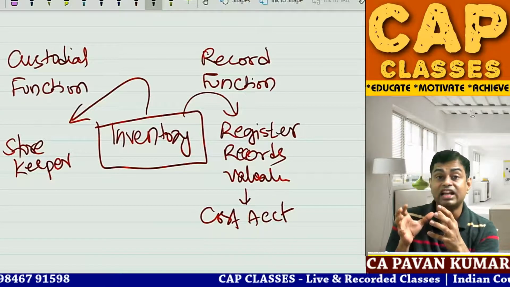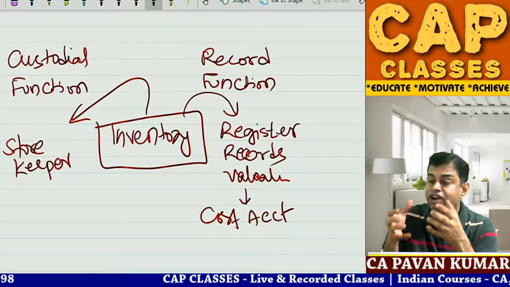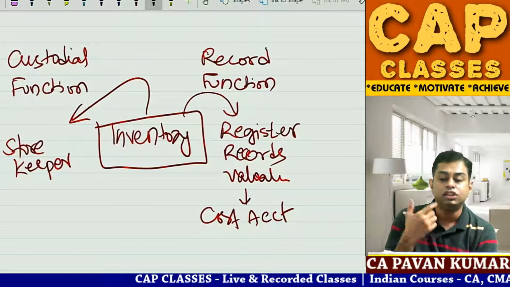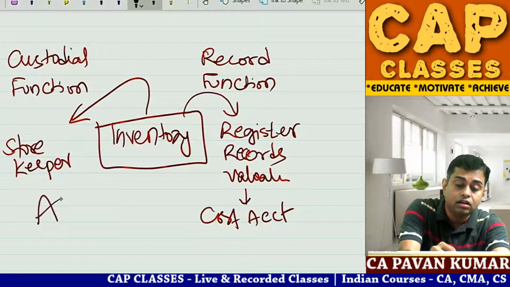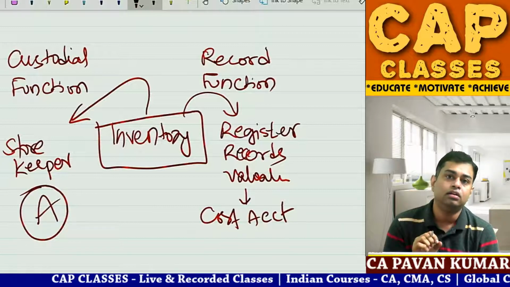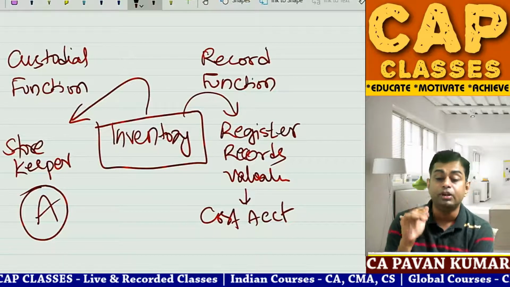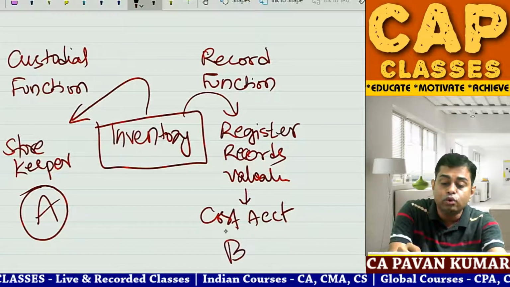So who takes care of physical possession? Safeguarding of the assets will be done by one person, storekeeper, Mr. A. But inventory accounting cannot be done, inventory inflows and outflows cannot be recorded by this guy. That will be recorded by Mr. B, who is an accountant.